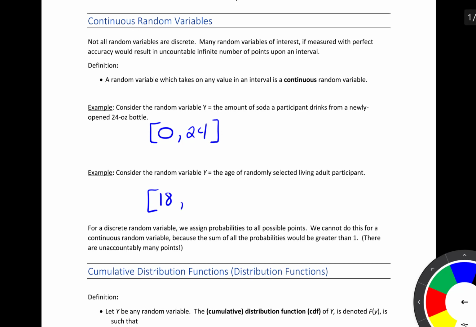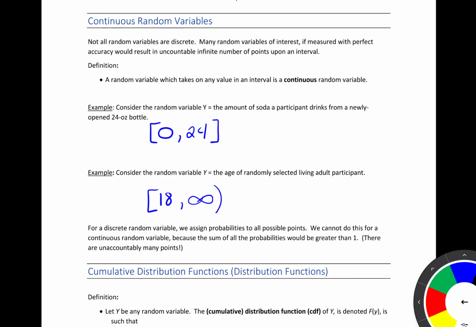Now, as far as the upper limit of age, this is a little bit harder. We could look at the oldest person of living record, or we might want to allow for the person that breaks that record. So in this case, we might want to put it up to infinity, recognizing that we're not going to have a person that lives to infinity, but since we can't really put an upper bound, because we could always have a person that lives just a little bit longer than the current record holder, we could take that interval to infinity, recognizing that the majority of the values taken are going to be on the lower end of that interval.